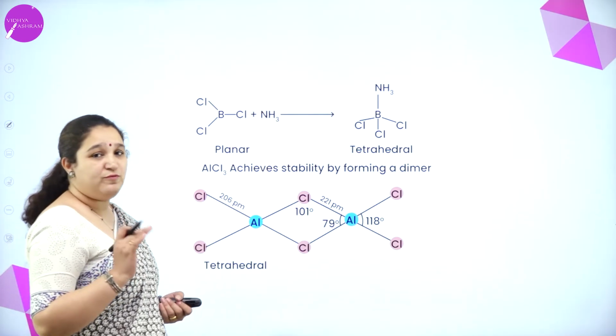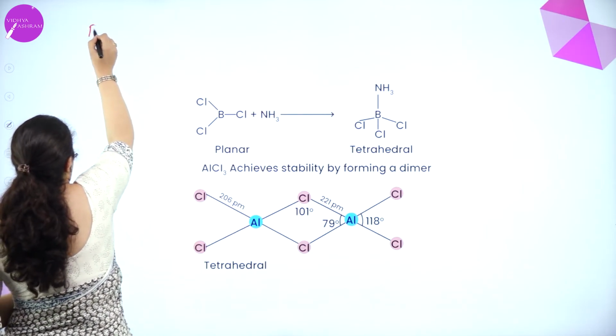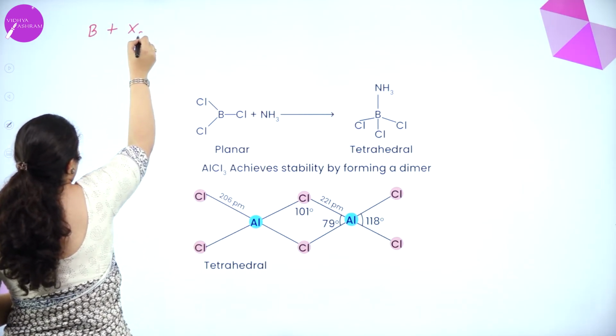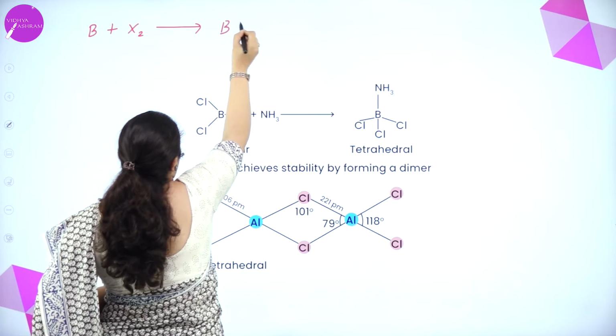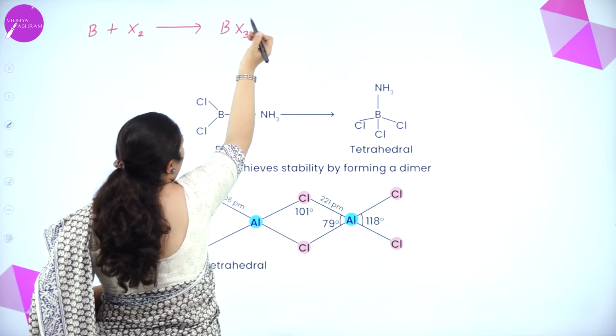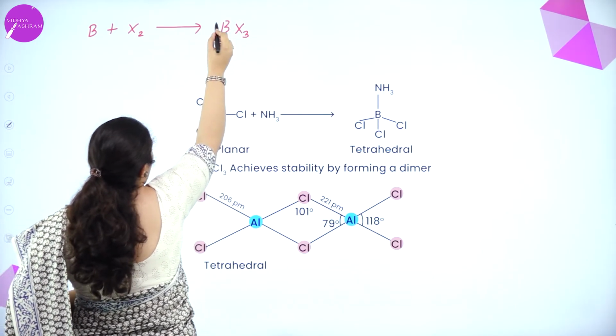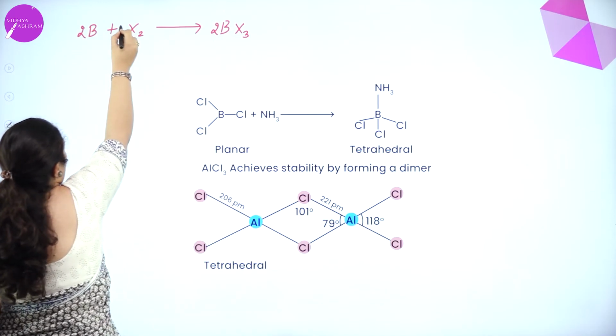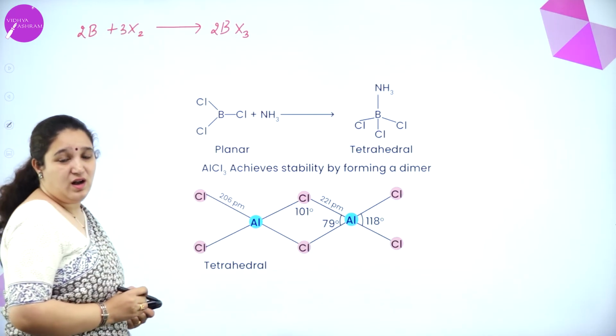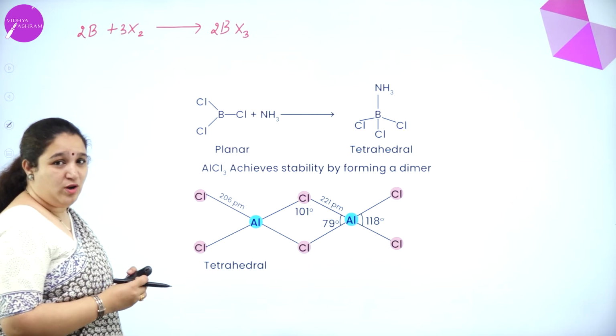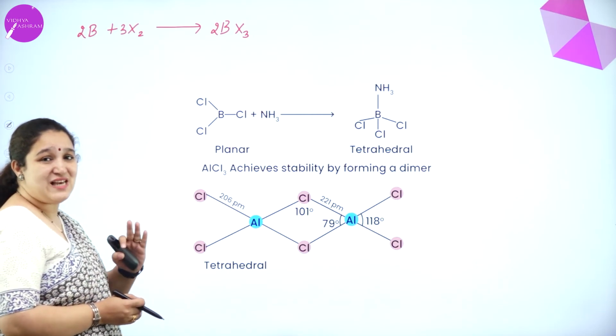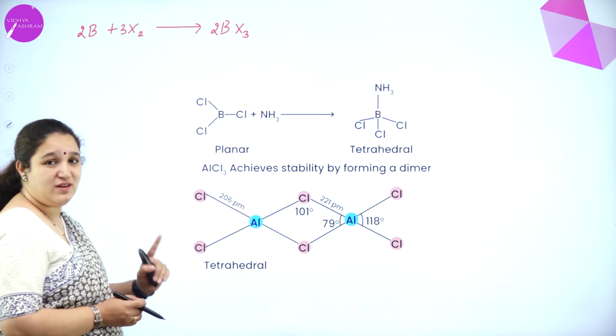First of all, we need to know that boron reacts with halogens to form boron trihalide. And boron has 6 electrons when it forms a trihalide.